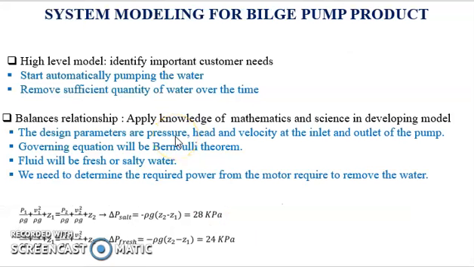Let us perform system modeling for the bilge pump product discussed in the previous lecture. Let us apply the three tasks of system modeling to this product. The first task is the high-level model. The high-level model provides many customer needs, from which two important needs are selected. These needs will govern the system modeling. They are as follows: the pump starts pumping the water automatically, and it removes a sufficient quantity of water over time.